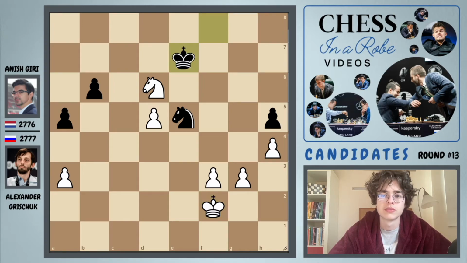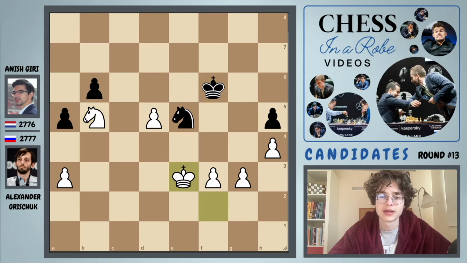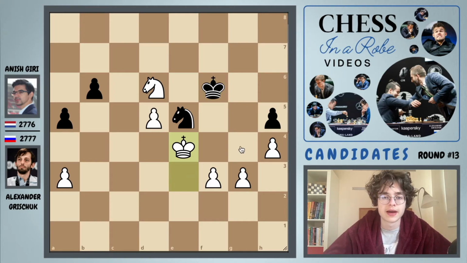King f2, this move, knight back, because the knight was attacked, further bringing in the king, king, and now knight to d6 check, king f6, and now king to e4, and we can kind of see that white has managed to centralize his king, and now basically it will be pretty easy to win this one.